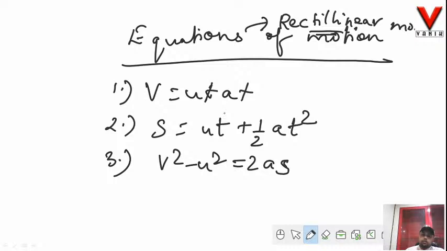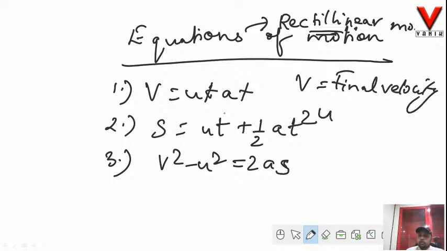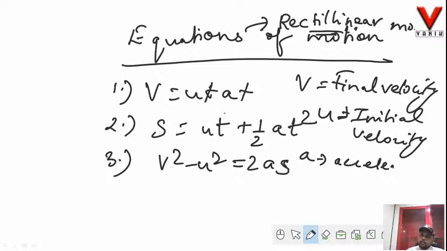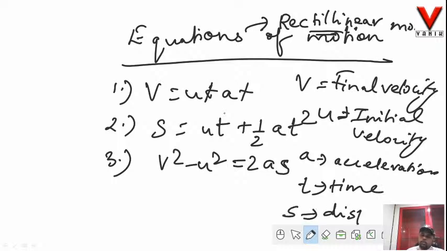Here v stands for final velocity, u stands for initial velocity, a stands for acceleration, t stands for time, and s stands for displacement.